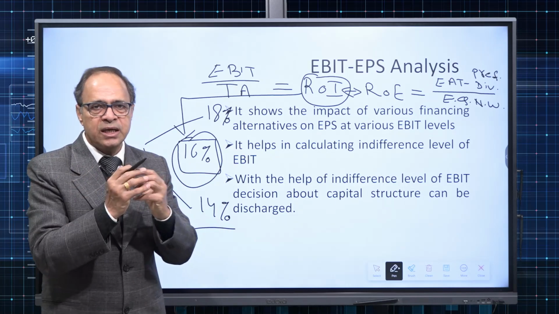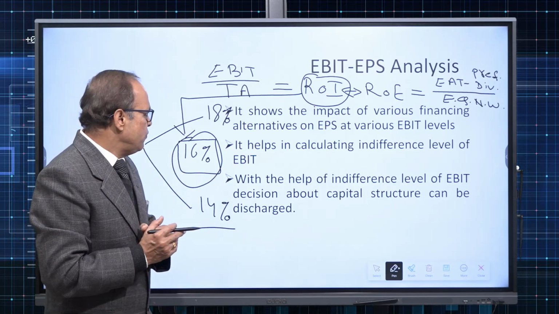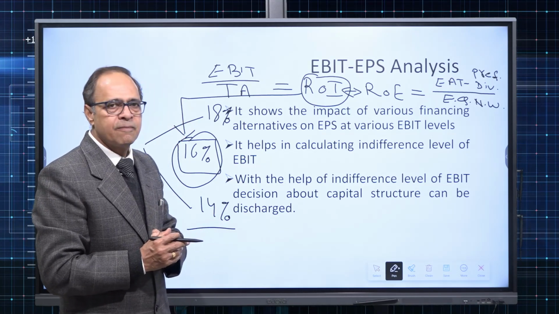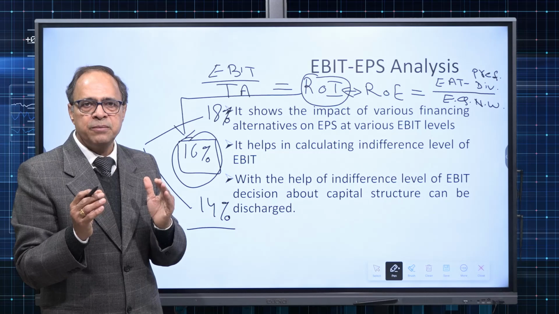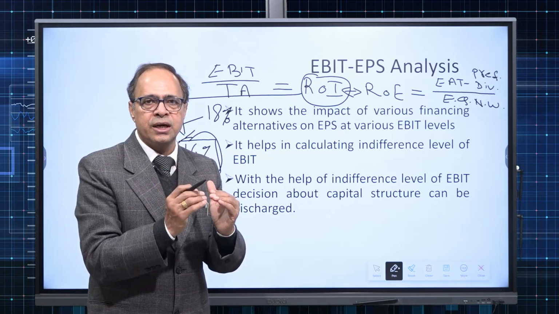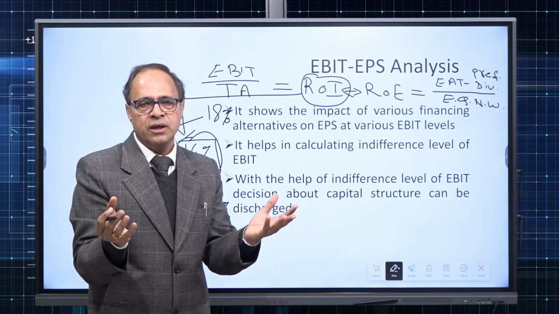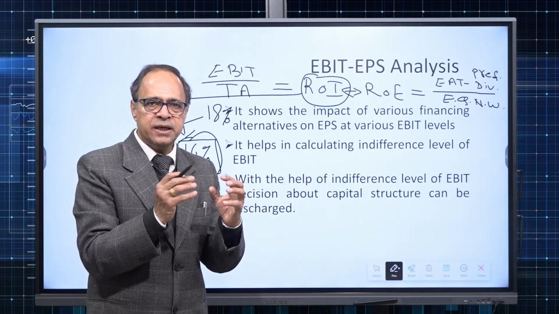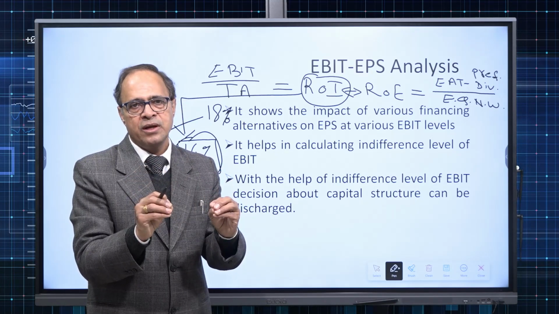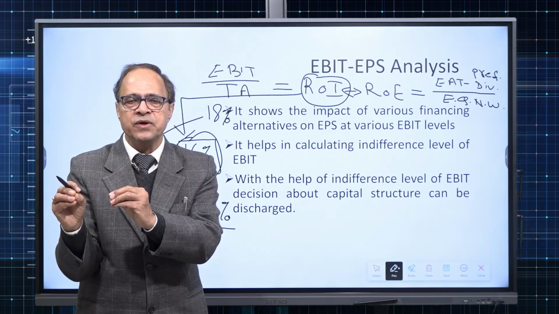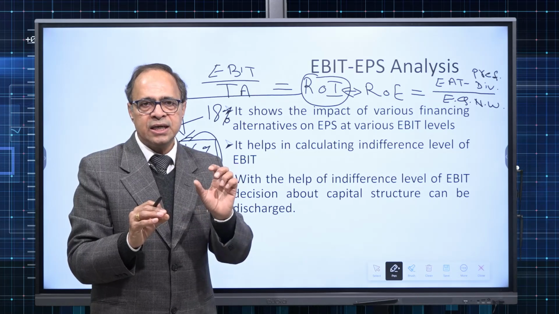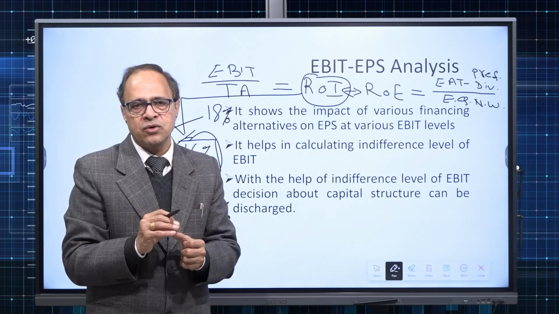Now when we go for the EBIT EPS analysis, we always calculate something called the indifference level of EBIT. Indifference level of EBIT is that level of EBIT at which the company is neutral to go for any kind of funding. It means if the company takes 100% equity funding, then earning per share remains the same. And if the company goes for the maximum chunk of funding through debt, then also EPS remains the same. So that level of EBIT is the indifference level of EBIT.